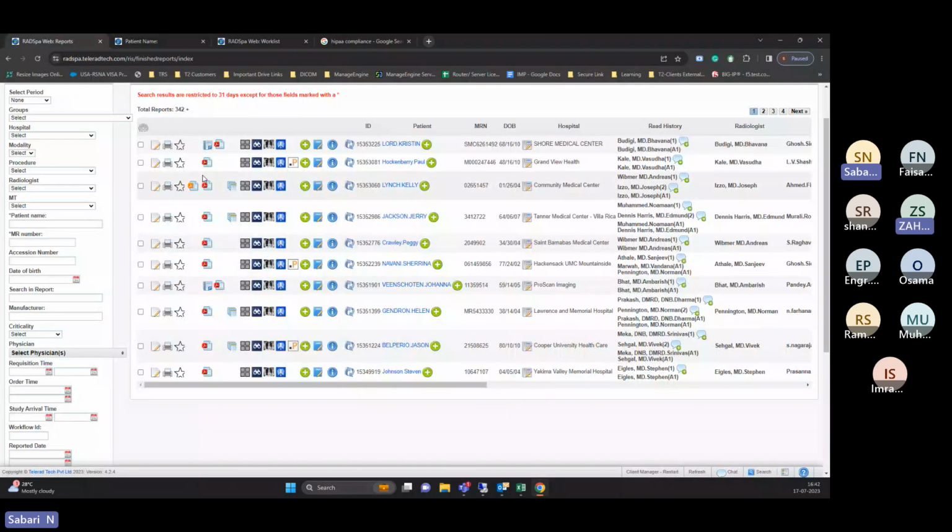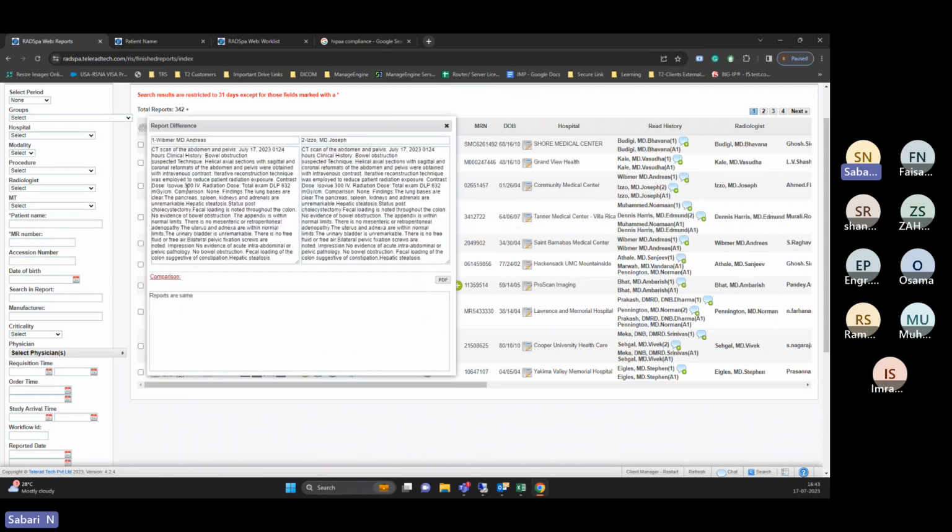But when you talk about this, this is the final report. And see, there is a view report difference. That means it will show the difference between both reports. I don't think I can demonstrate this. Let me try, because if I have the radiology privileges, I can do that. So the radiologist can compare the difference of both. Yes, I have the privileges for that.